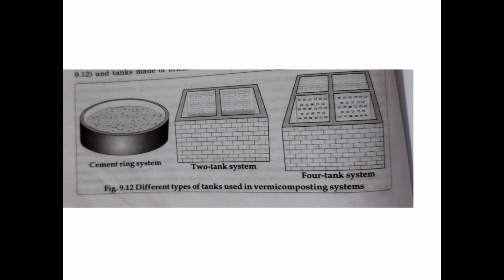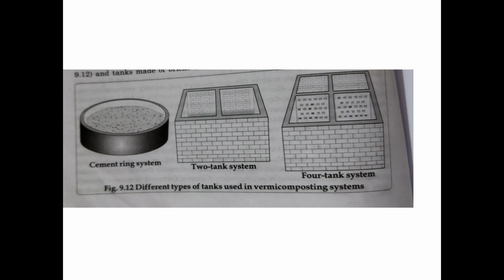First one is epigeic, that means they live just above the mineral soil layer. And anecic means they live in small vertical, permanent burrows in the mineral layer. Endogeic means they live in the mineral soil itself. Then some examples: Lampito mauritii, Perionyx excavatus are examples of earthworms used for vermicomposting. Next one is about vermiwash.